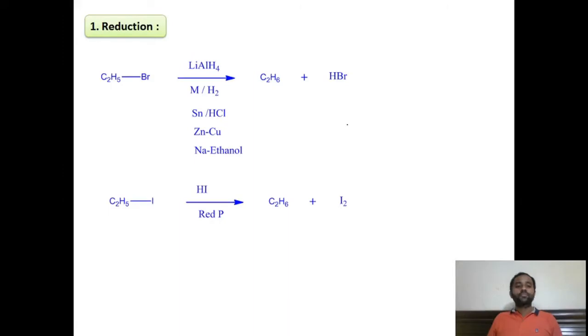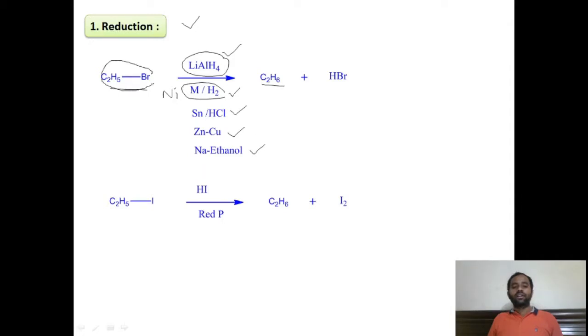This is the reactivity of alkyl halides. Now, the reduction reaction. Alkyl halides undergo reduction with a variety of reducing agents, such as lithium aluminum hydride, or a metal in the presence of hydrogen, that is nickel, palladium or platinum with hydrogen, or tin in the presence of hydrochloric acid, or zinc copper couple, or sodium and ethanol.